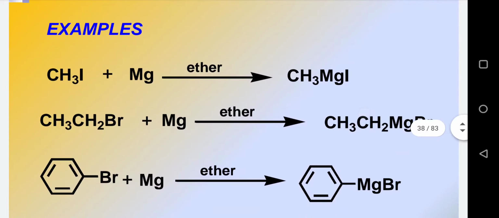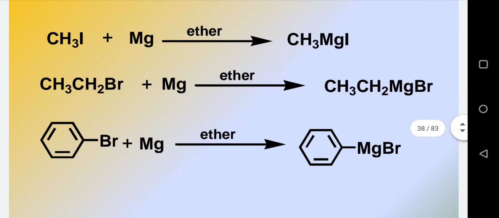If I take an example of CH3I, which is methyl iodide, and react it in the presence of magnesium, what I'll get is CH3MgI. Okay, this is RMgX, CH3MgI. Similarly, CH3CH2Br, that is ethyl bromide, plus magnesium in the presence of ether gives ethyl magnesium bromide. And in the third example we have aryl bromide. In the presence of magnesium and ether we will get aryl magnesium bromide. So all these products written here act as Grignard reagents.